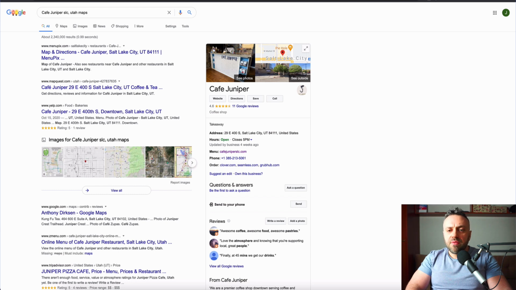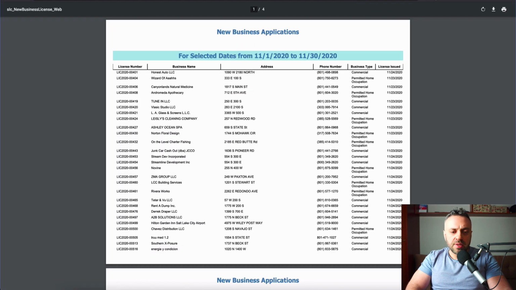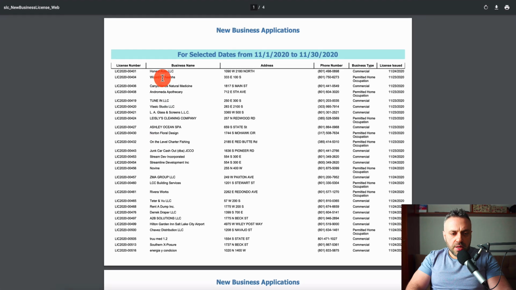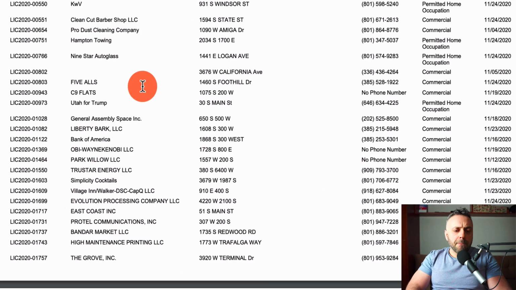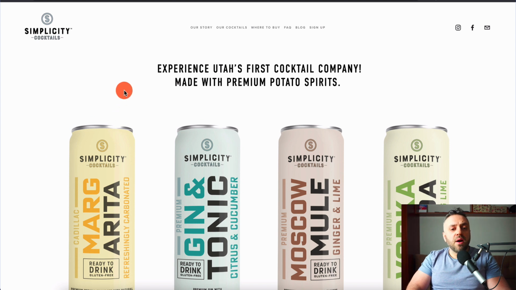Another business that I found, this was actually in the November list, is this one right here. It's a new business called Simplicity Cocktails. I don't know why this business just called my attention because it has a very simple name. And right away I found their website with a quick Google search.